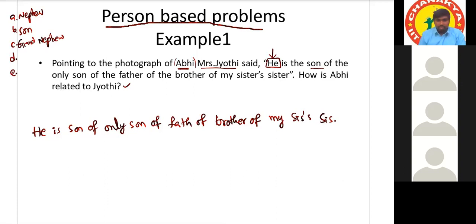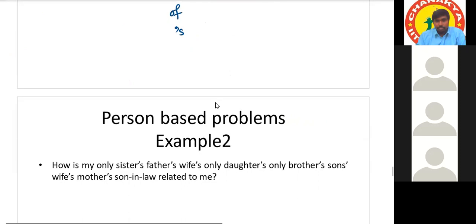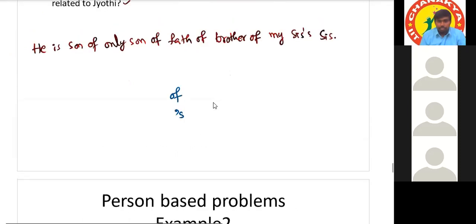Generally, how to solve this type of questions. See, generally the person-based problems are based on 2 types of words. One is of, the other is apostrophe S. What is the difference? See here, there is a statement like A is the father of B. I'm thinking it shall be nephew. Okay, let us see. Let me complete the explanation.